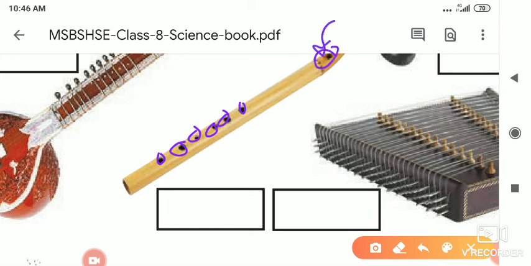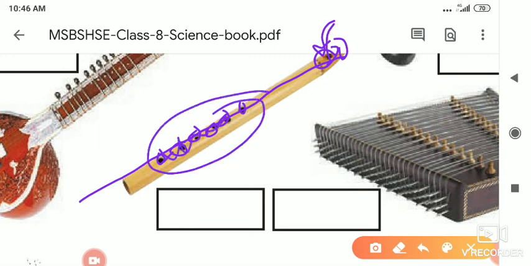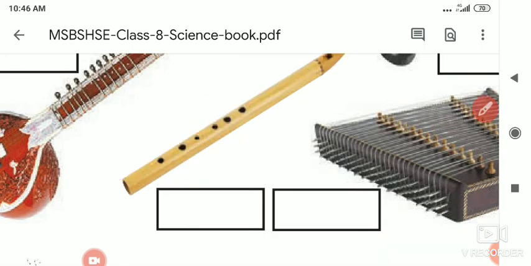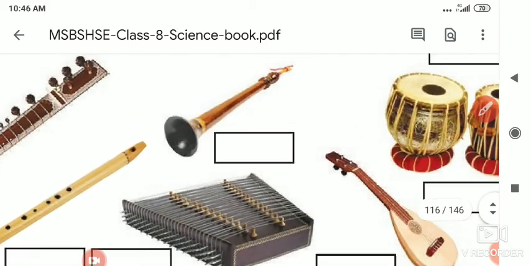The person who plays the flute, in Marathi we say basri, blows from here, and the air passes from the outer opening and then passes from this opening. The person playing puts his fingers on this flute, and by moving the fingers the sound is produced.